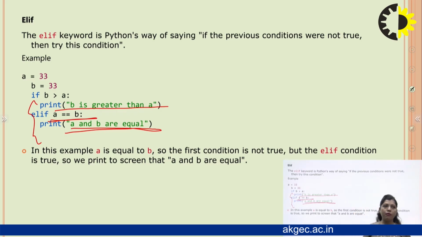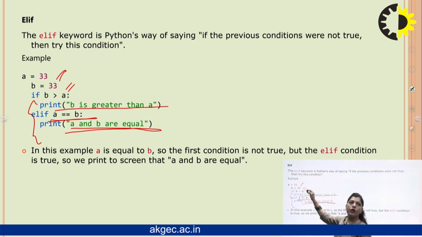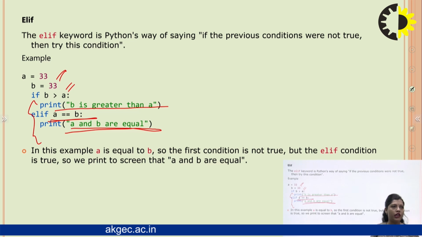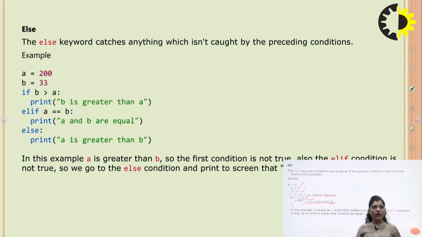In this example, a is equal to b. You can see that the value of the a variable is 33 and the value of the b variable is also 33. So the first condition, b is greater than a, is not true. We have to go for another condition, which is a is equal to b. The second condition is true for that example. So this is the use of the elif keyword.